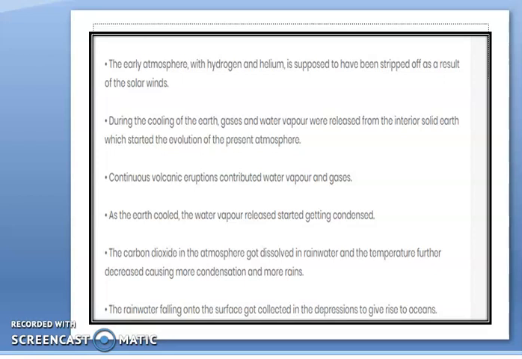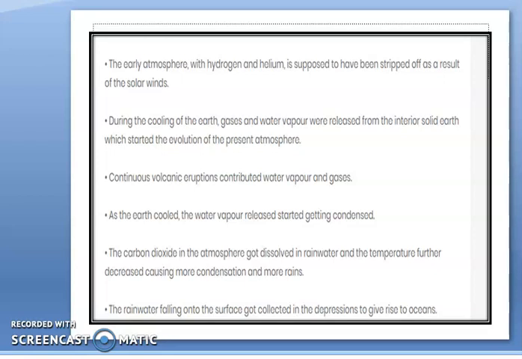Now when the rainwater got collected in these depressions, it formed the oceans. The oceans were formed almost 500 million years after the formation of the Earth. Now in this ocean, life was created. The first life was created in the water only. From here, due to the photosynthesis process, oxygen formed, and after the formation of oxygen, the entire structure of the atmosphere was completed. So this is about the formation of the atmosphere and hydrosphere.